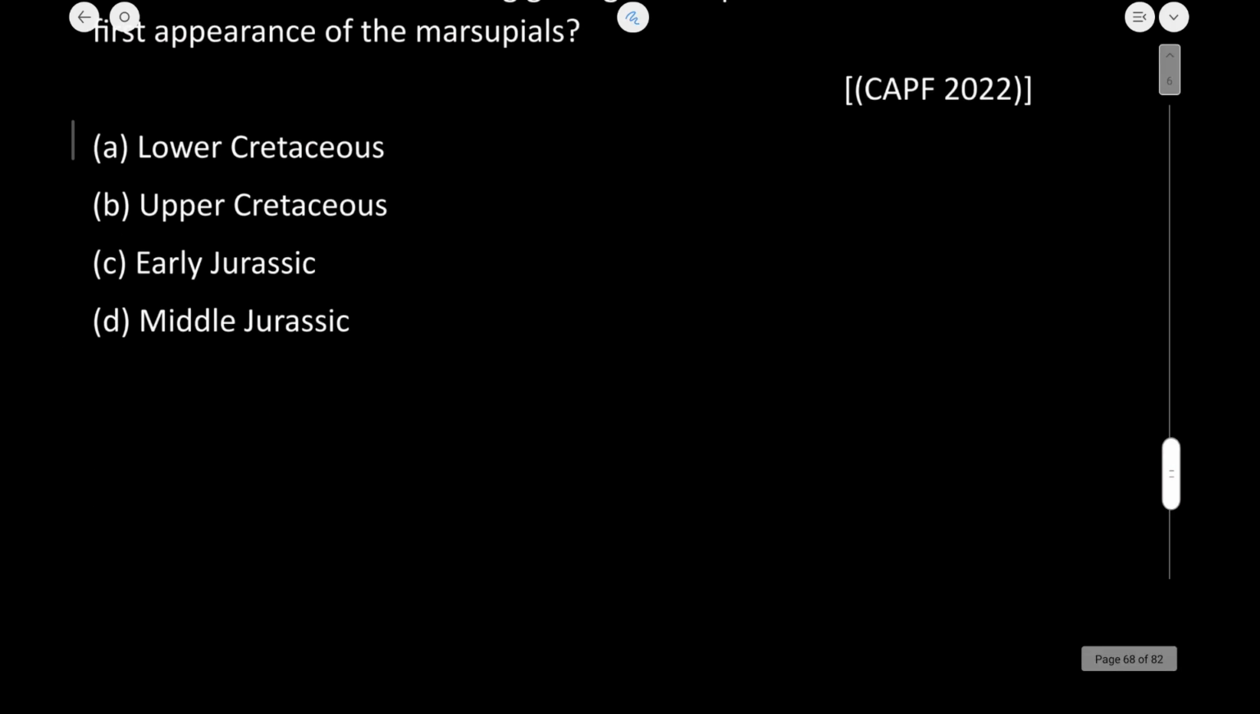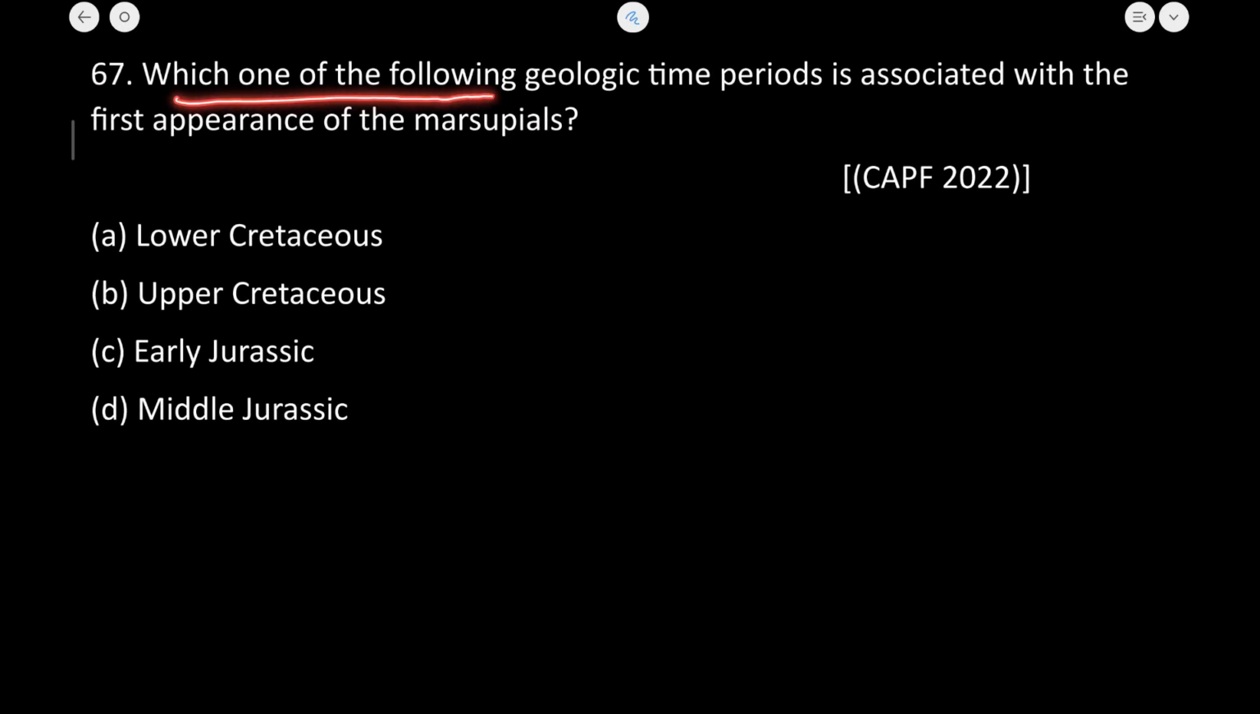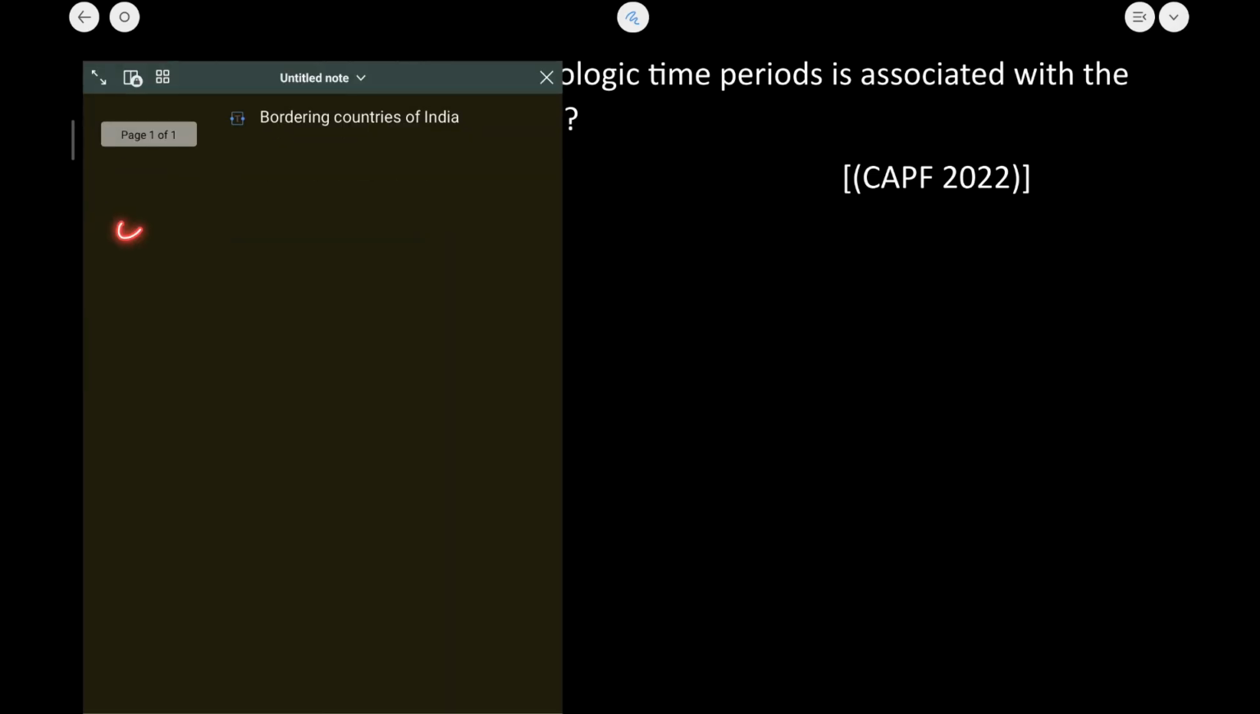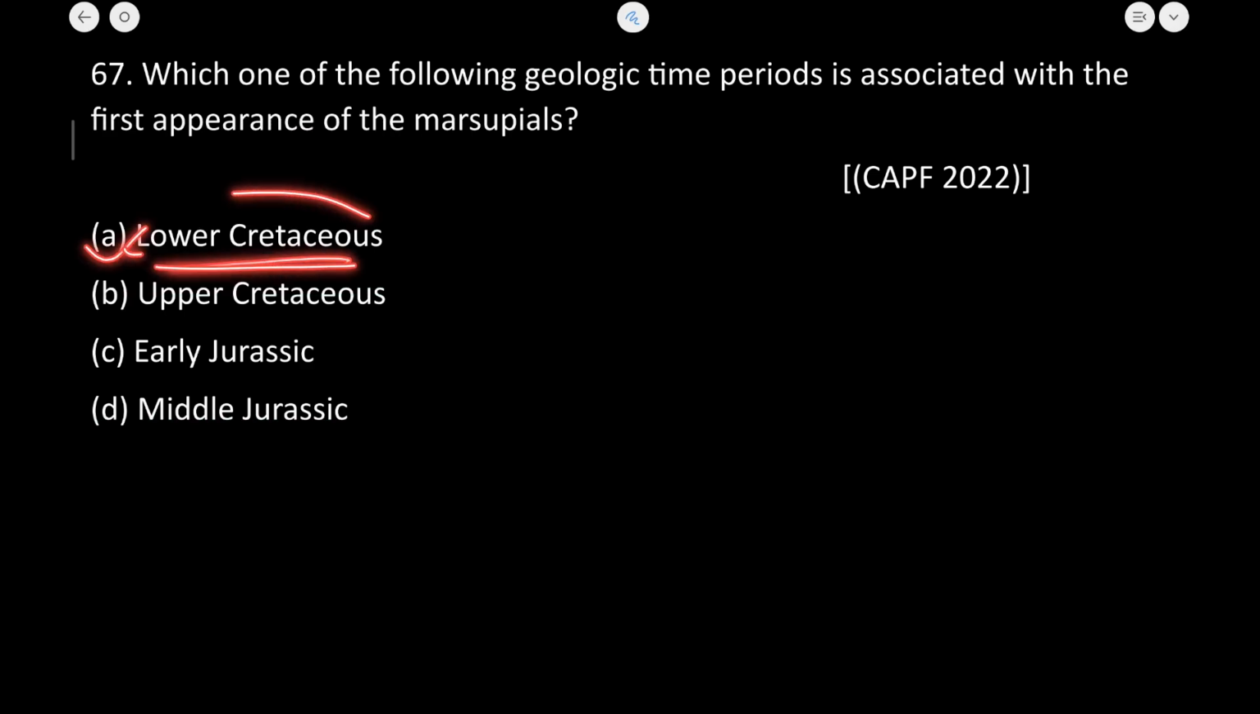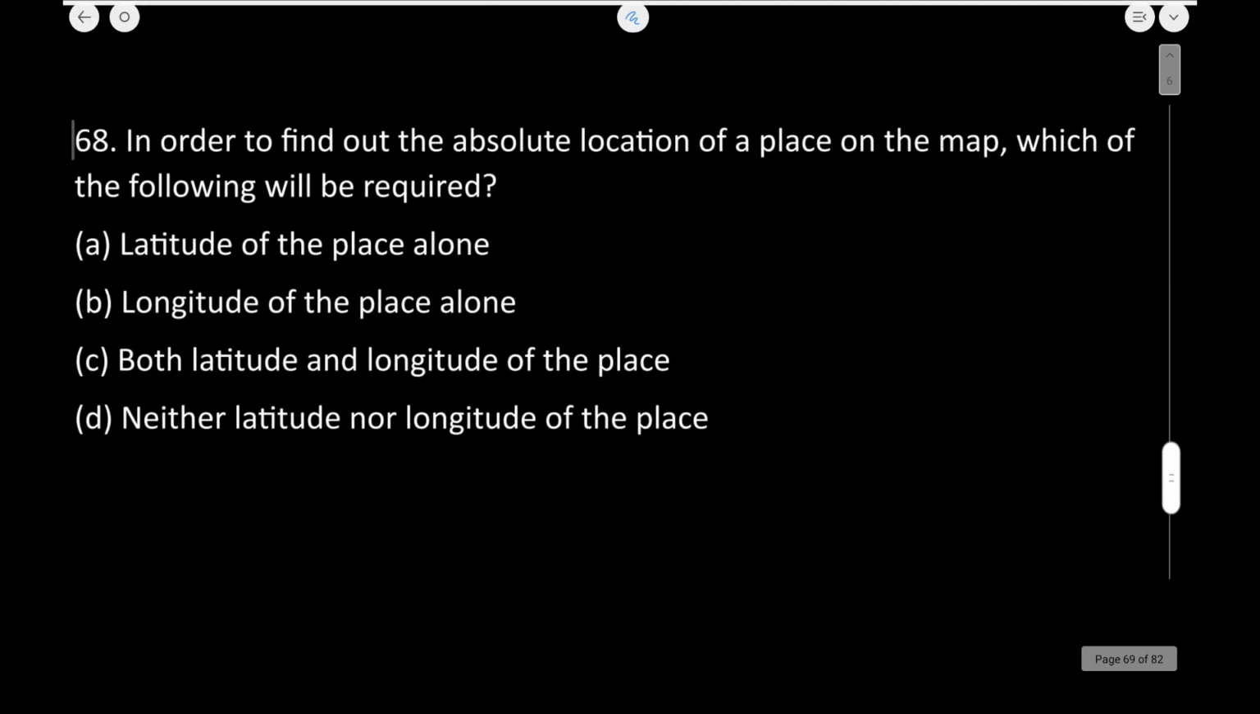Let's now move to the next question. Which of the following geologic time periods is associated with the first appearance of marsupials? Marsupials first occurred in the Lower Cretaceous period. Okay, let's now move to the next question.